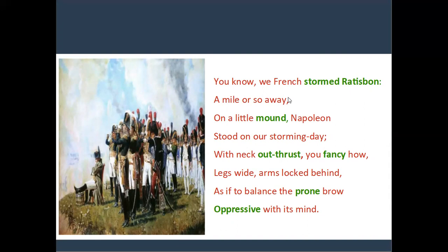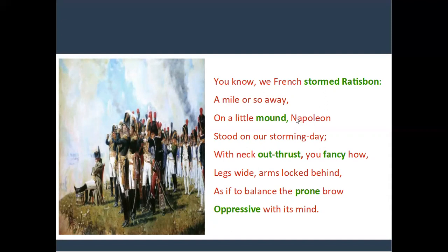So Napoleon stood on a mount and he stood a mile away. Listen, in the first four lines, "we" refers to the French soldiers, and "he", the speaker here, is the poet. The poet is the speaker of this poem. Storm means violent. Ratisbon is a city in Austria. Ratisbon was stormed by the soldiers of France.